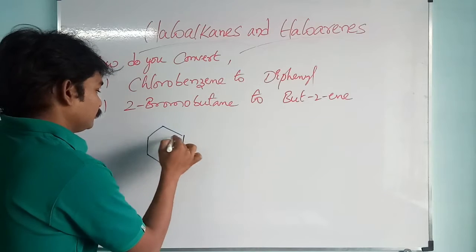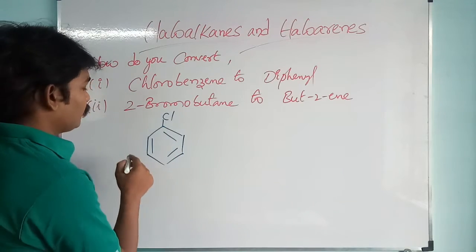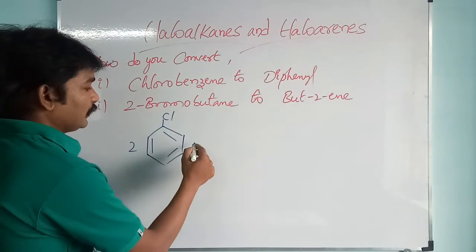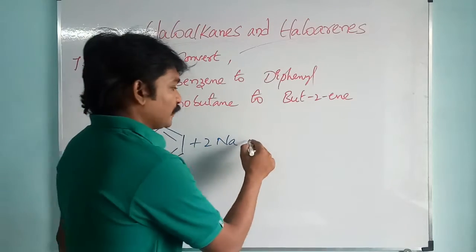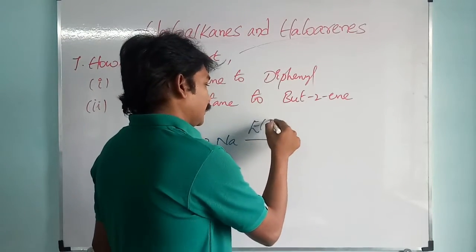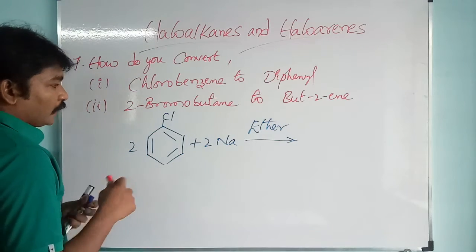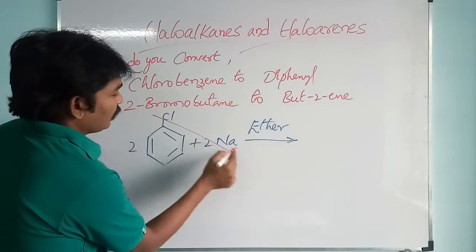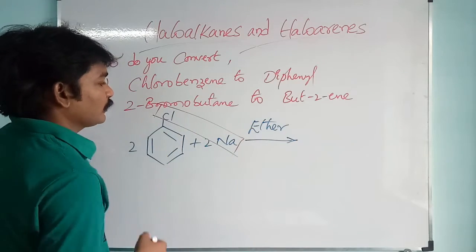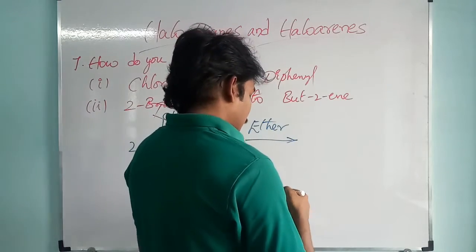See here, 2 molecules of chlorobenzene are treated with 2 atoms of sodium in presence of ether. The chlorine of chlorobenzene joins with the sodium and forms sodium chloride, and the 2 phenyl groups join with each other.